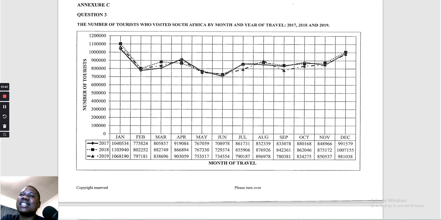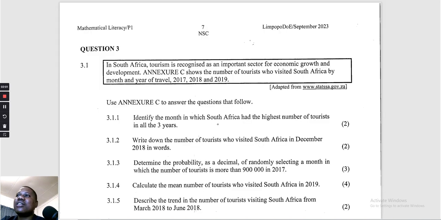This one represents January, with all the 3 years. So look at the highest point. When you look at this graph, this is the only highest point that you will see, because this one is only here. December is down here. So January is going to be our month with the highest number of tourists in all the 3 years.